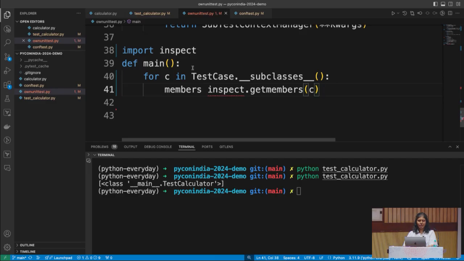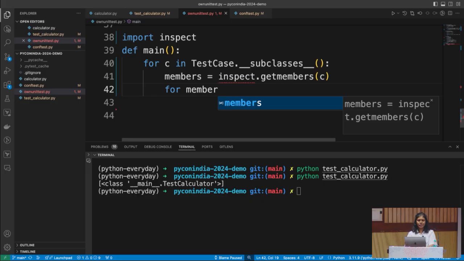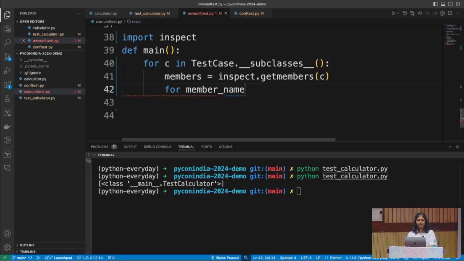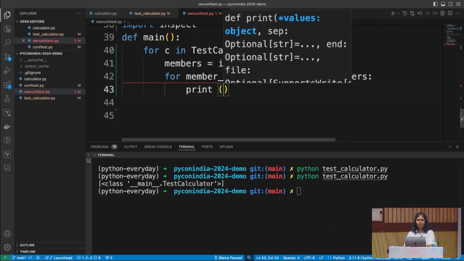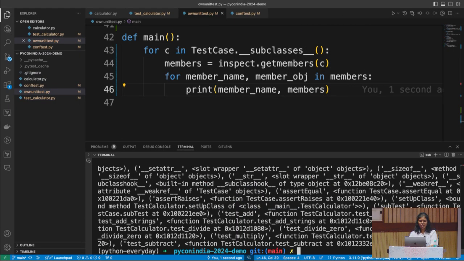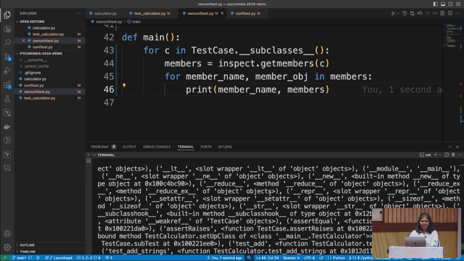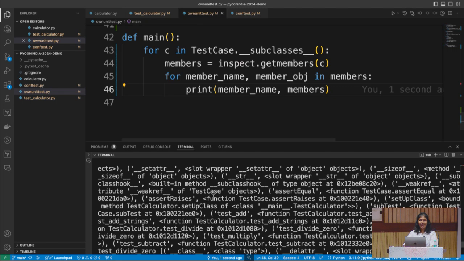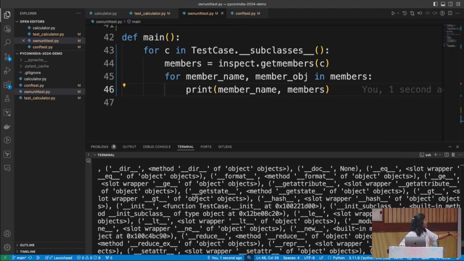Let's see what's there in members. Each member will have a member name and a member object. Let's print this and see what's there. That's horrible. In a long-winded way, it has everything: built-ins, any stubs, underscore methods, everything that's part of the class.